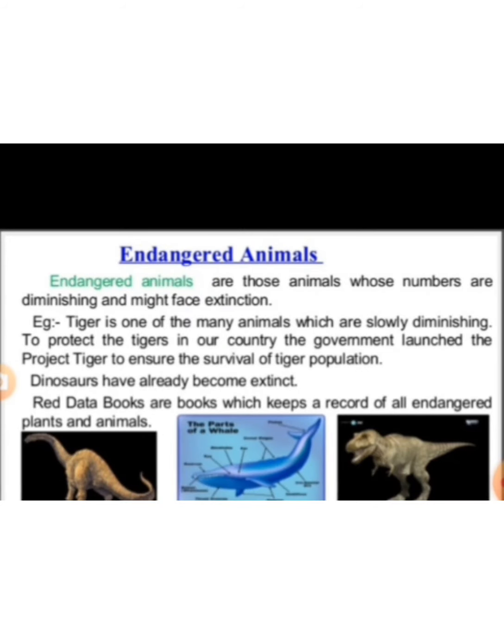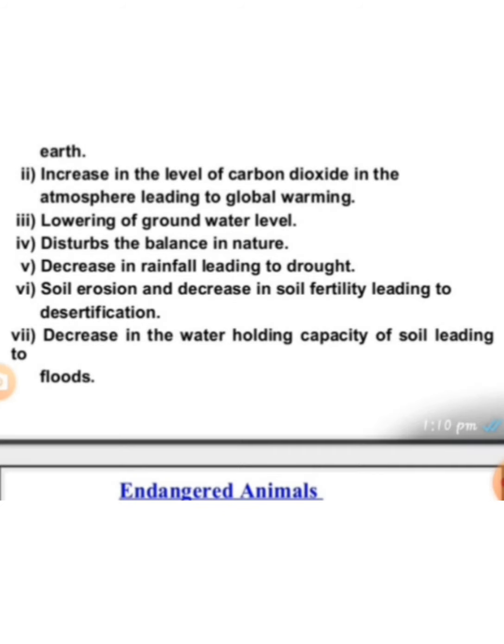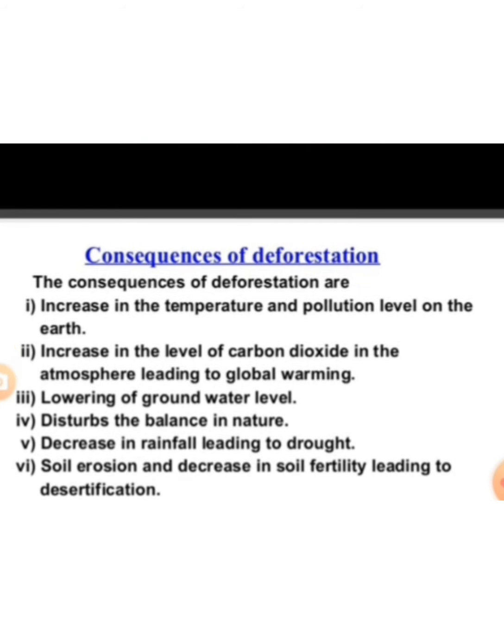Go through this lesson carefully, and you have to revise everything. And before the next class, we will see about the endangered and endemic species.